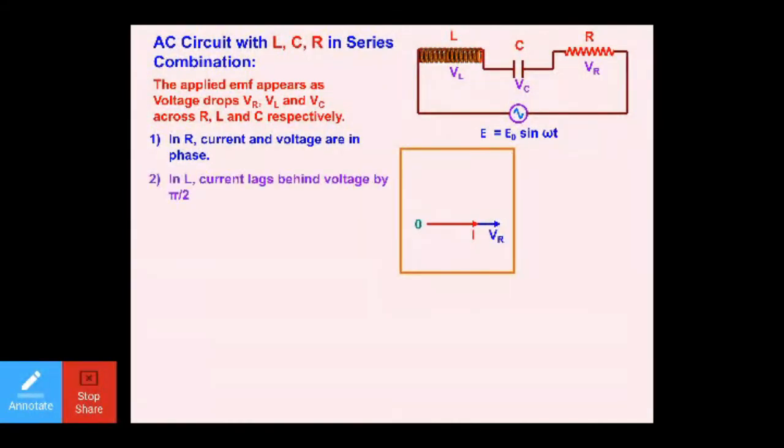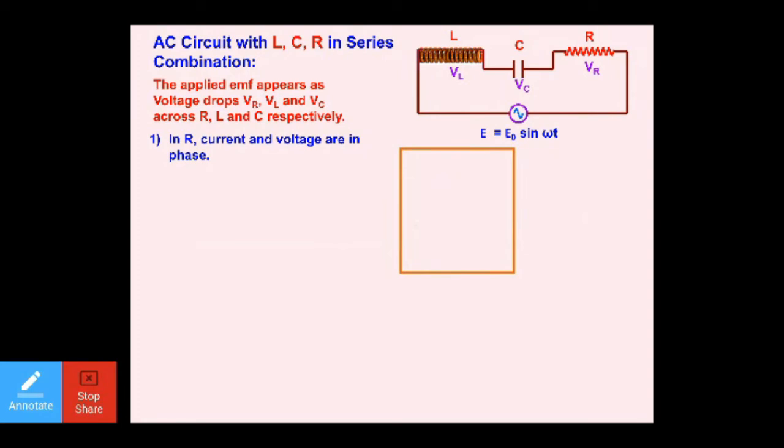Current and voltage are in the same phase in a resistor. In an inductor, current lags behind the voltage by pi by 2. In a capacitor, current leads the voltage. So these are the three key points. I hope this is understood.